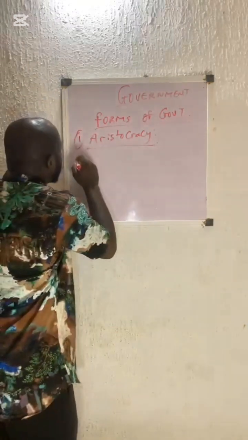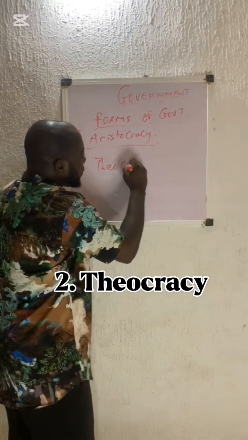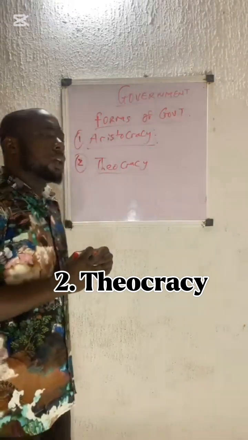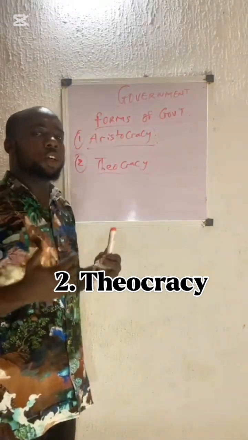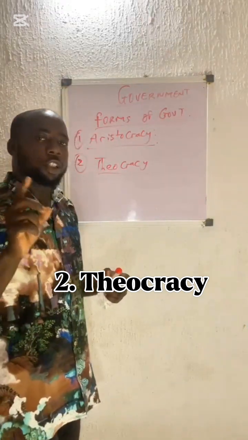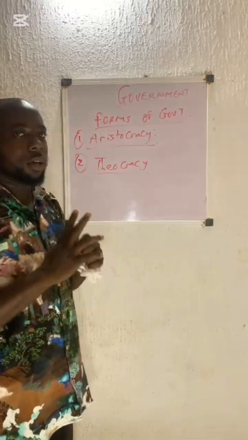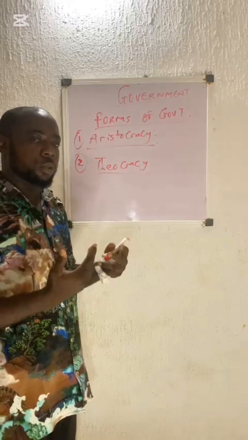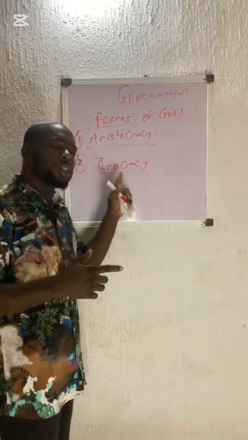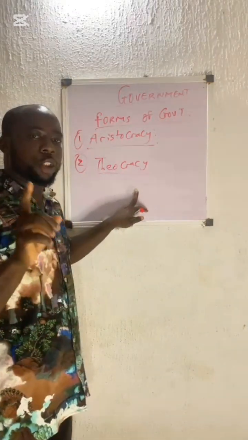Point 2. Another form of government is what we call theocracy. Now, what is theocracy? Theocracy is a form of government where religious leaders are the ones at the head of affairs. When religious leaders like the priestess, the priest, the pope, pastors, any religious leader, one who occupies a religious position, are the ones leading the government, that form of government is known as theocracy. So we classify theocracy as a form of government that is ruled by religious leaders.